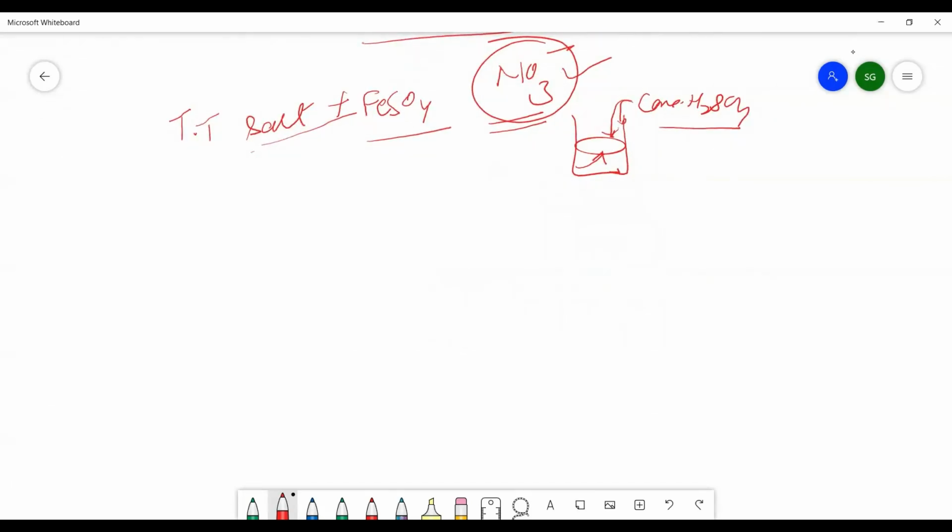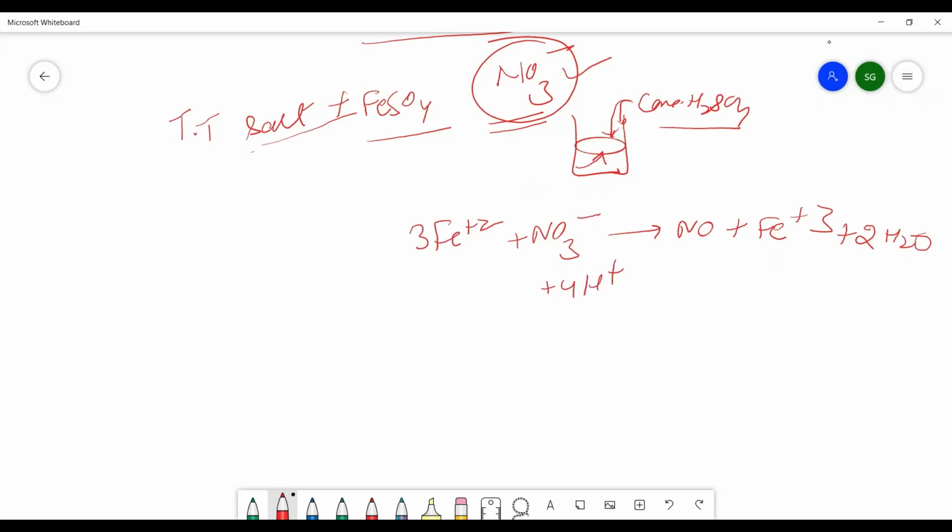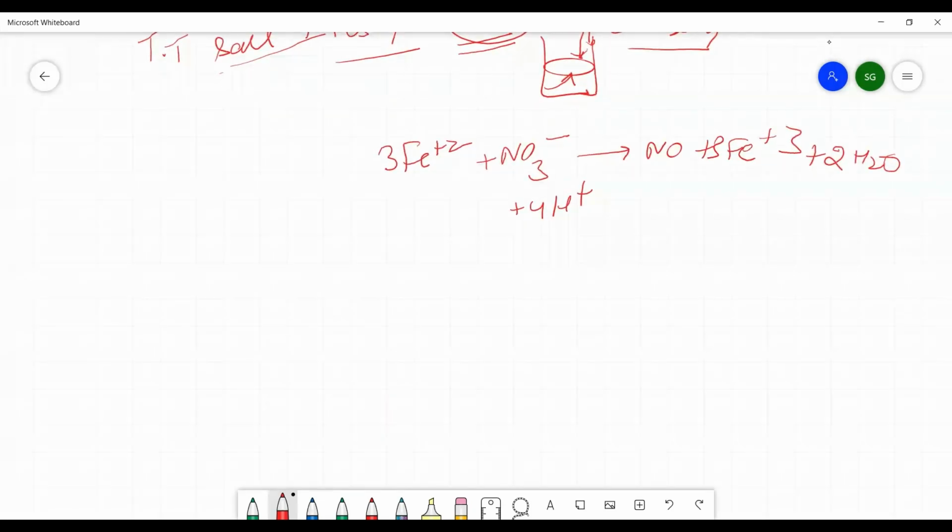And here what will happen? First of all, the Fe+2 ion in the presence of NO3 minus will be converted into Fe+3, and NO3 minus will be converted into NO. So this is the whole equation by which you can represent the brown ring test. But the most important thing is you should know the composition of this brown ring. I am just writing the composition.